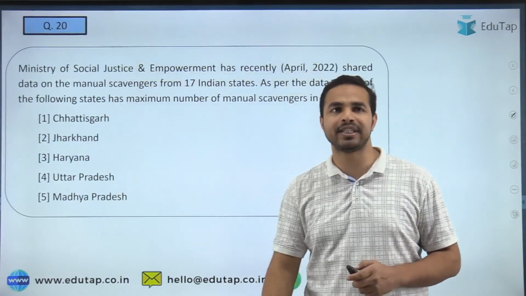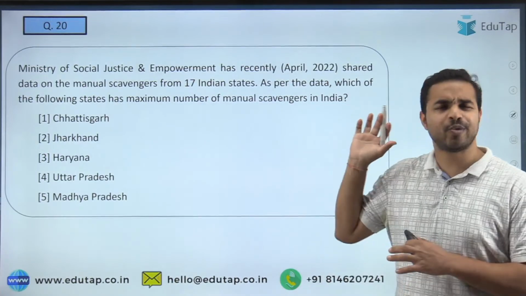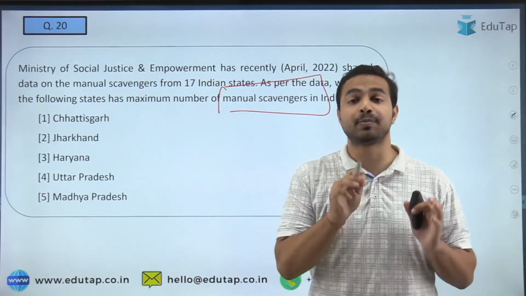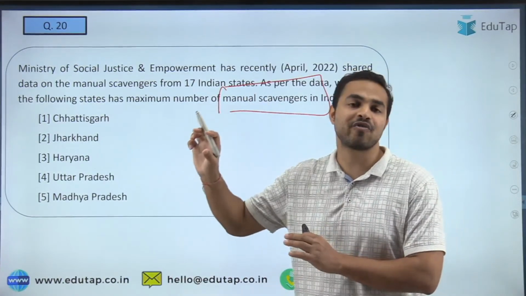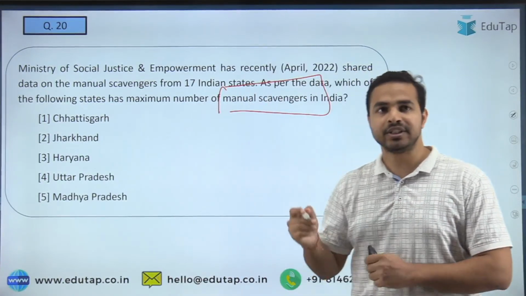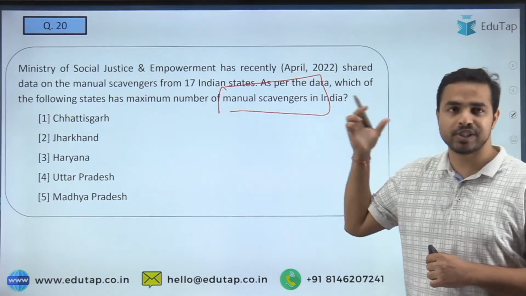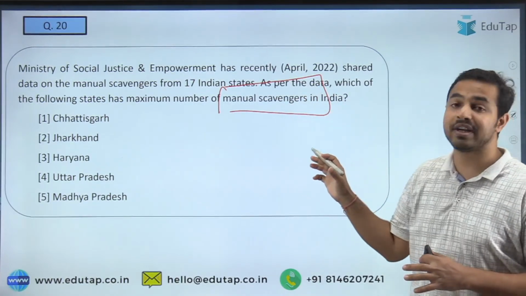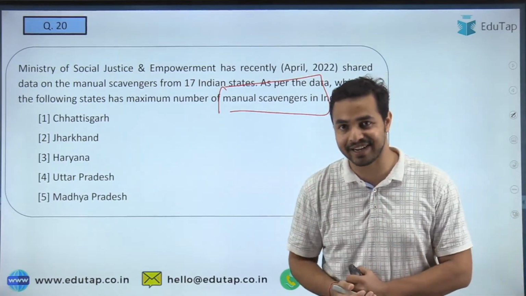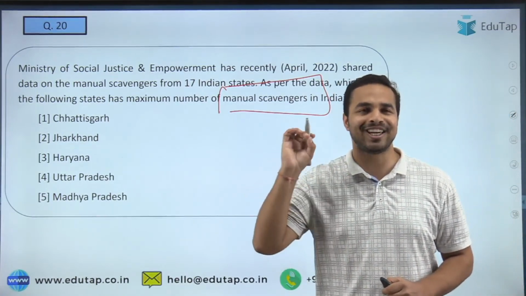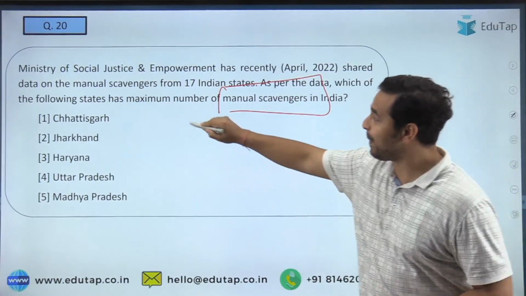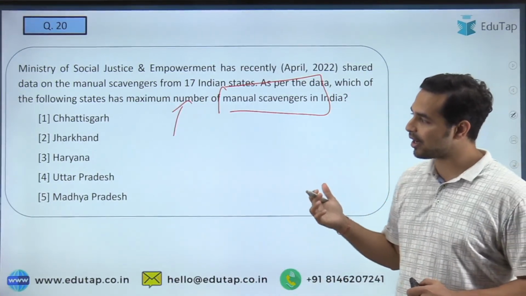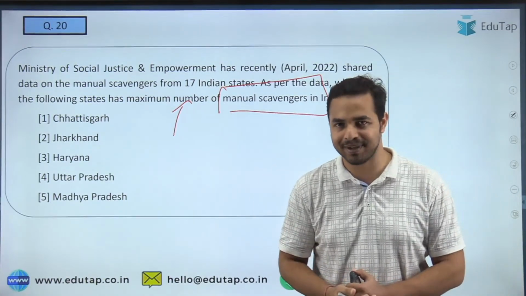Let's move on to the next question. And in the next question you are just required to tell me which state in India has the highest number of manual scavengers. See, recently the Ministry of Social Justice and Empowerment shared data on manual scavengers in 17 Indian states. So you are just required to identify the name of the state which has the maximum number of manual scavengers in India. Is it Chhattisgarh, Jharkhand, Haryana, Uttar Pradesh or Madhya Pradesh?